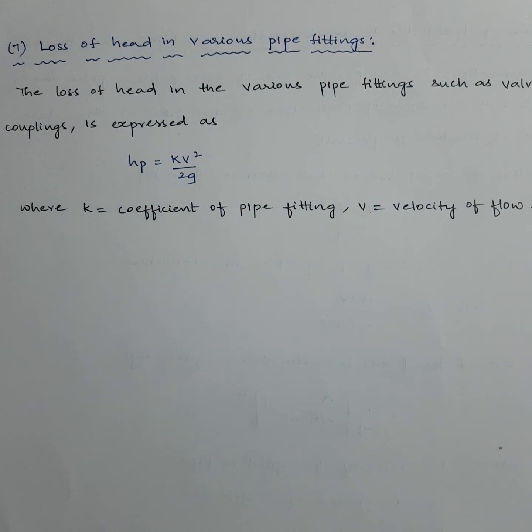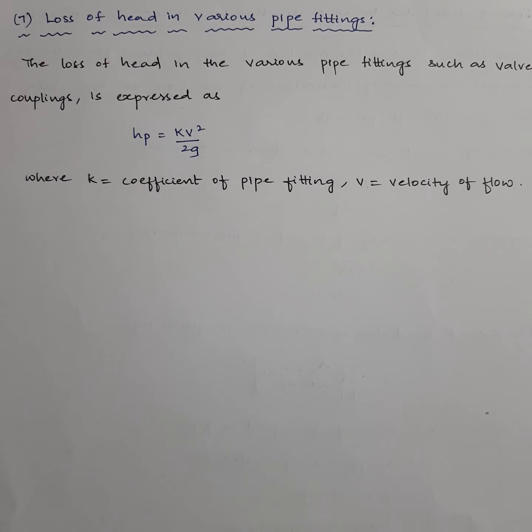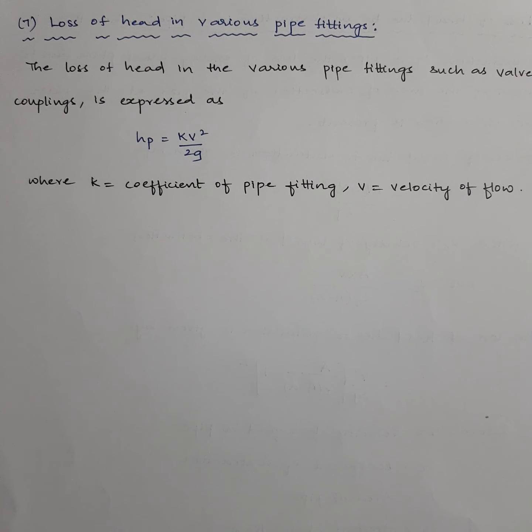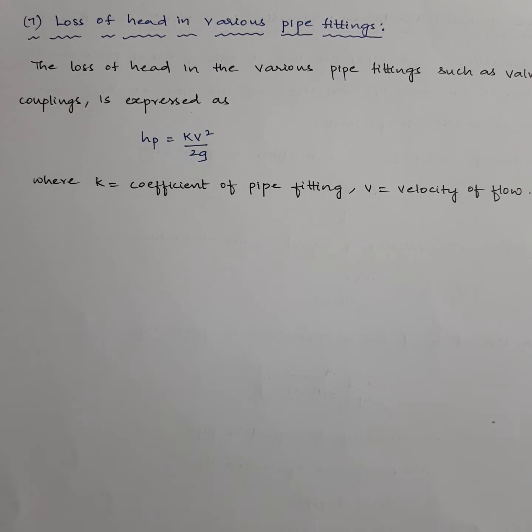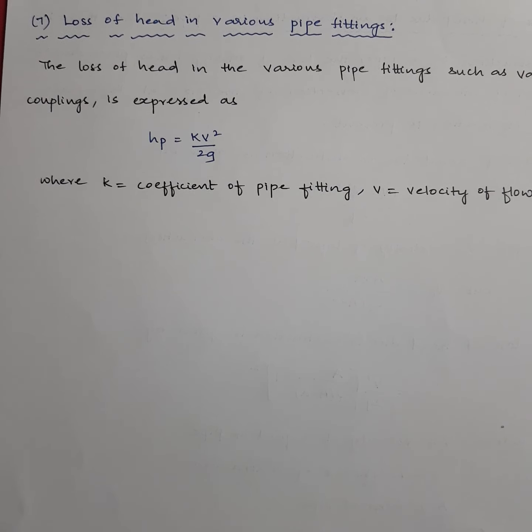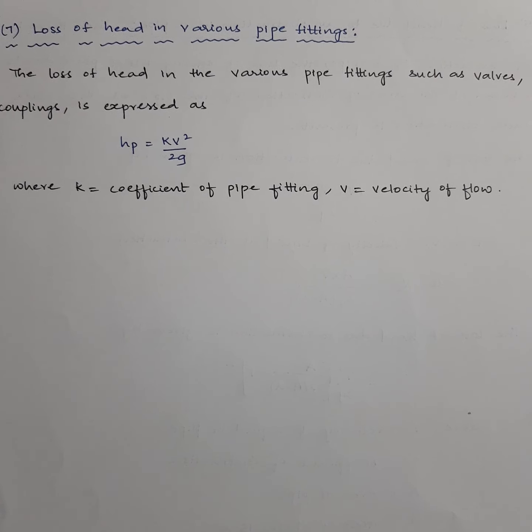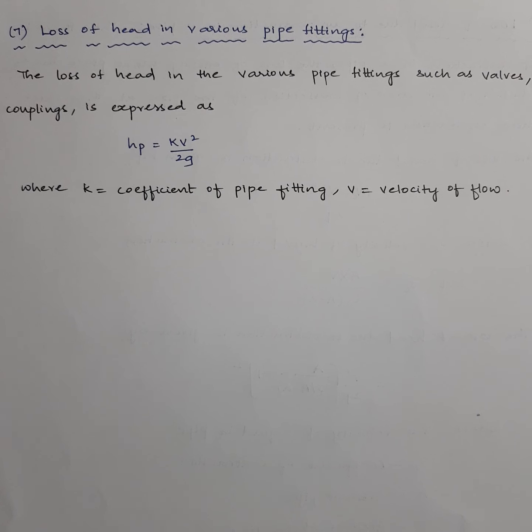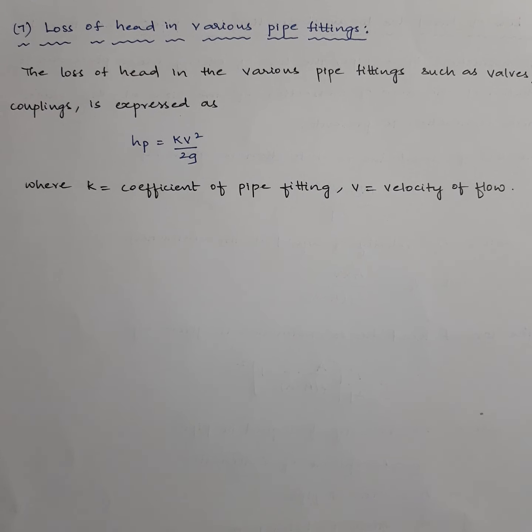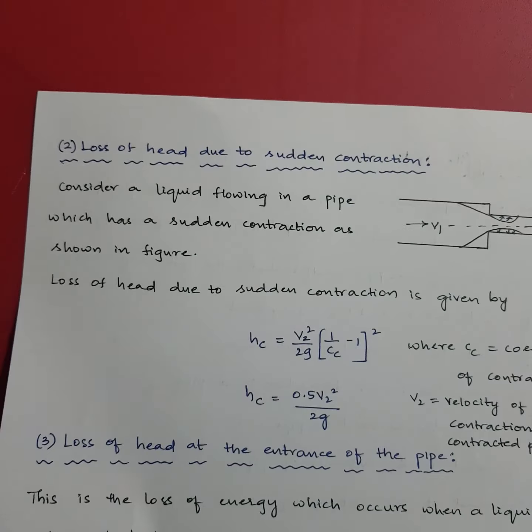And we have the last case, which is nothing but the loss of head due to various pipe fittings. When you are connecting two pipes, or a group of pipes, you take the help of fittings, right? So when you are fitting the pipes together, there may be leakages near the fittings, there may be loss of head near the fittings. It is given by the formula hp equal to kV² by 2g, where k is the coefficient of pipe fitting, which depends upon the couplings and bearings, and V is the velocity of flow. So these 7 cases are the possible cases where your minor losses generally occur.